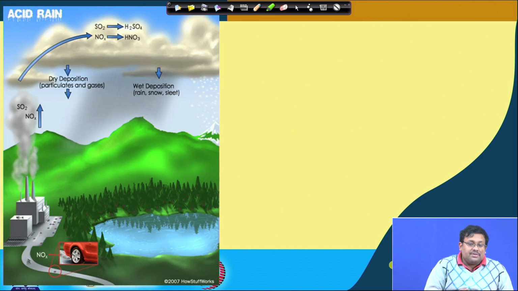Burning of fossil fuels produces sulfur dioxide as well as nitrogen dioxide, which go to the atmosphere and are either deposited as dry deposition in the form of particulates or gases, or produce sulfuric acid and nitric acid and are deposited as wet deposition: rain, snow and sleet. This is how the total cycle of acid rain goes.